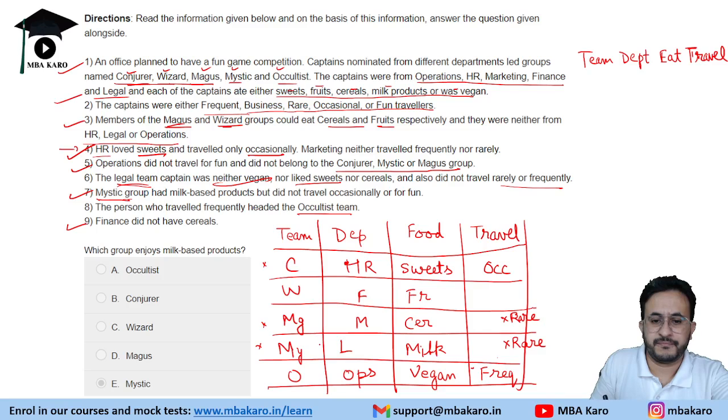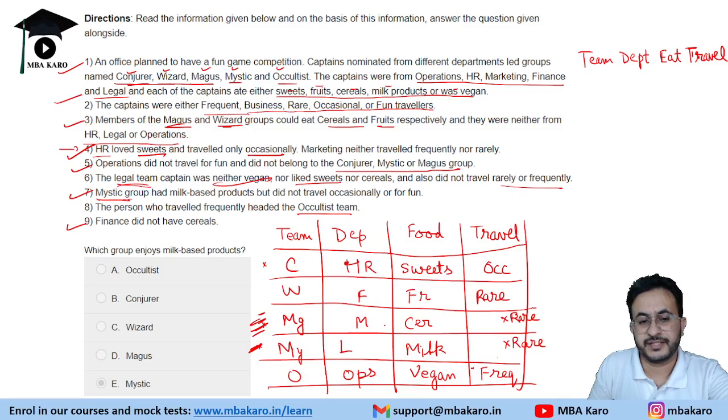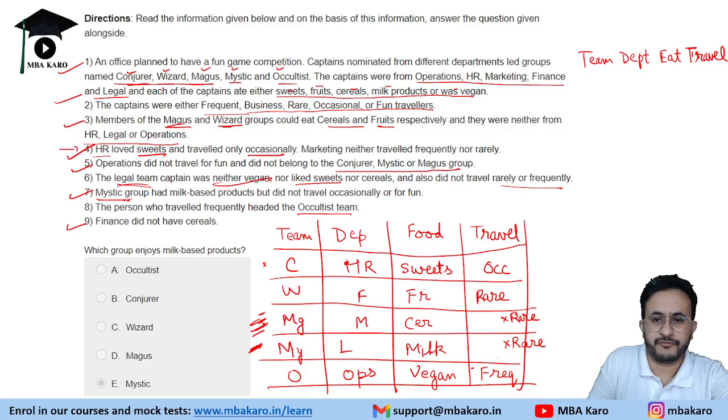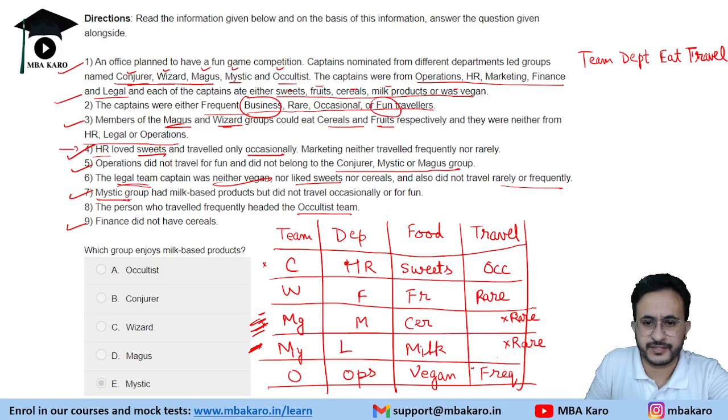So, if marketing and legal do not travel rarely, that means the rare traveler is W. That is the finance department. Okay. So now we have two more things, that is occasional and rare. One is business, and the other thing remaining is fun.